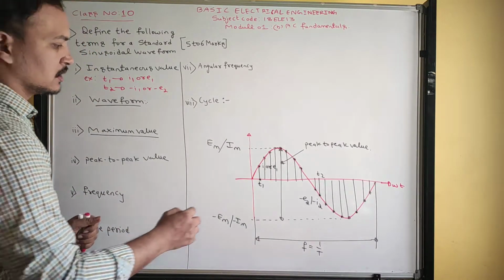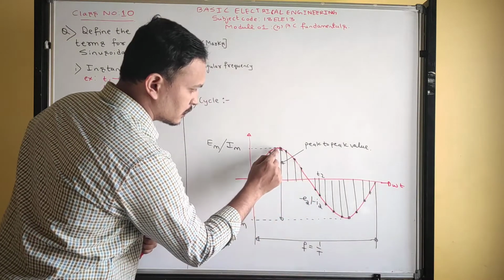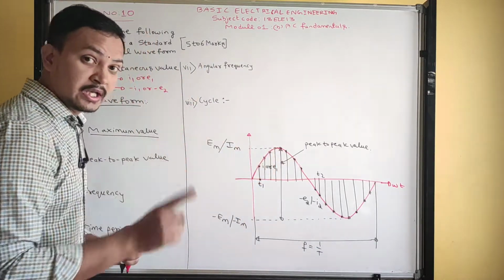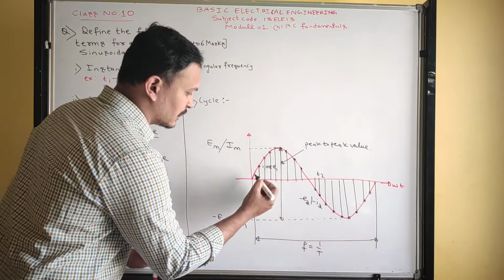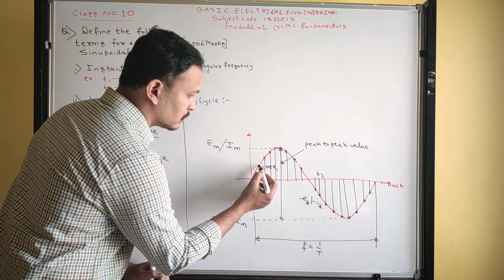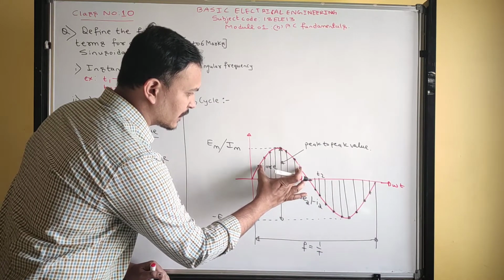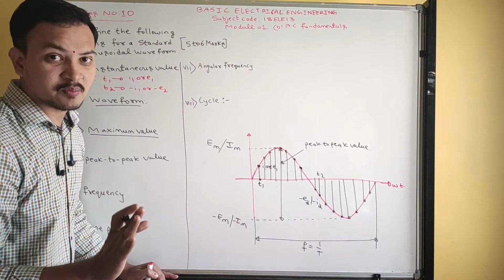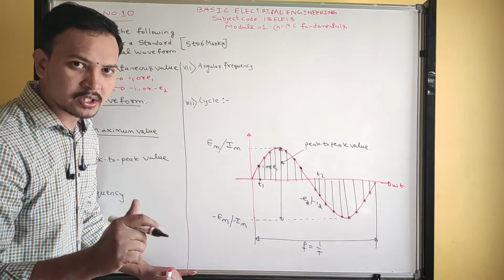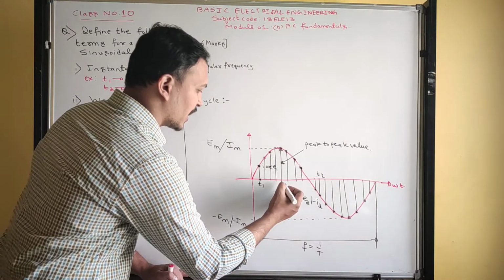Look here. In this positive half cycle, one value occurs only once. What about other values? See, this value and this value, the same magnitude occurs twice. That is not maximum value. The value which occurs only once is called maximum value.